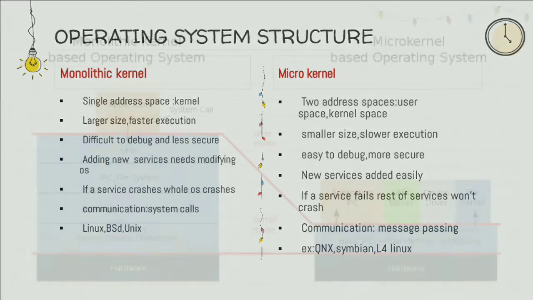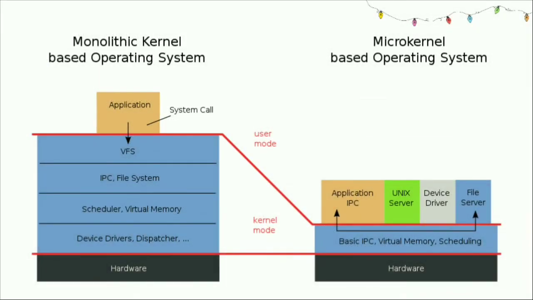If you check the microkernel based operating system, we are separating the services from the kernel mode to the user mode. In the kernel mode, we have interprocess communication, virtual memory and scheduling. The user mode runs under the control of the user or application, like application IPC, Unix server, device driver and file server.